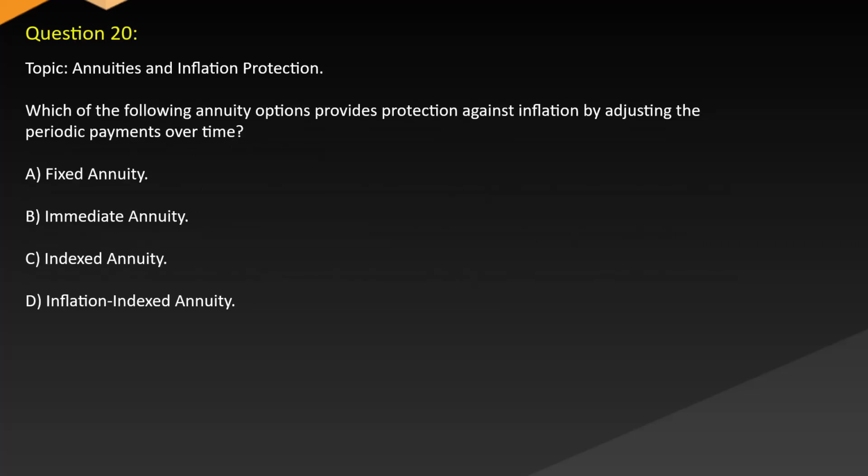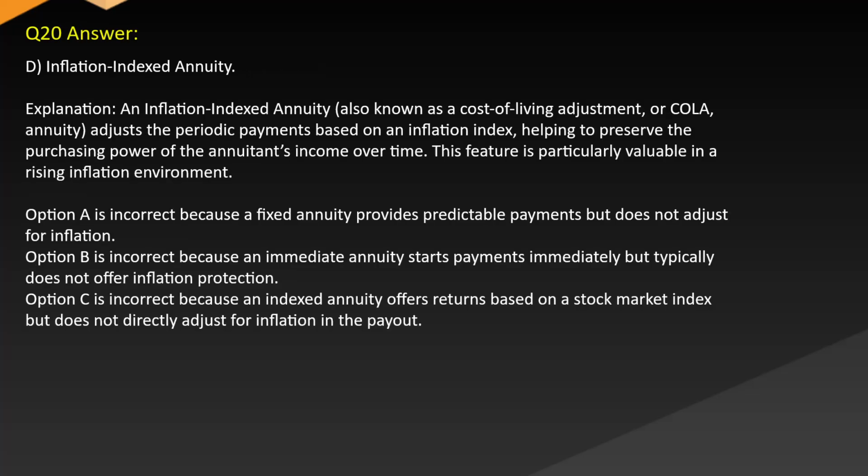Question 20. Topic: Annuities and inflation protection. Which of the following annuity options provides protection against inflation by adjusting the periodic payments over time? A. Fixed annuity. B. Immediate annuity. C. Indexed annuity. D. Inflation indexed annuity. Answer: D. Inflation indexed annuity.